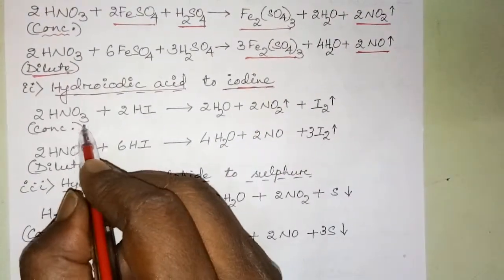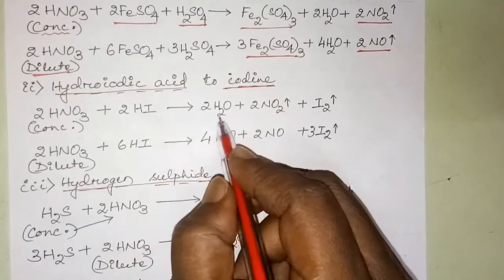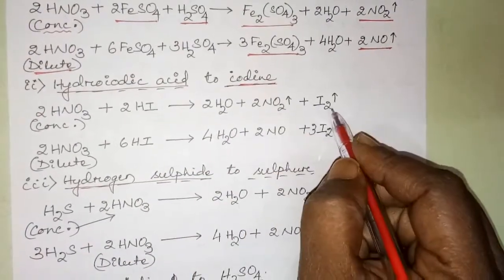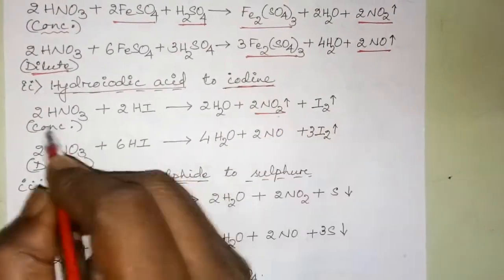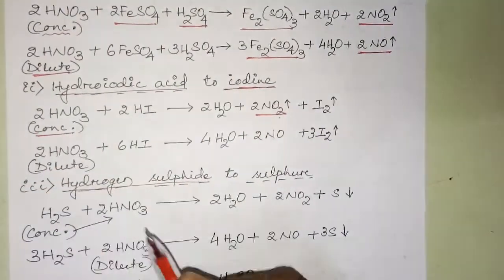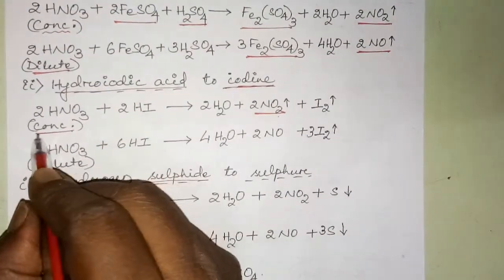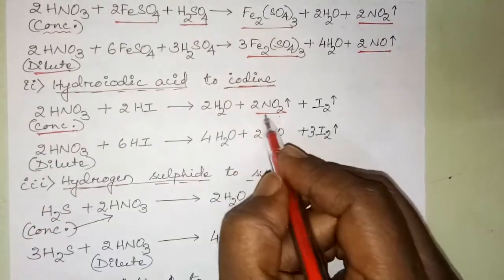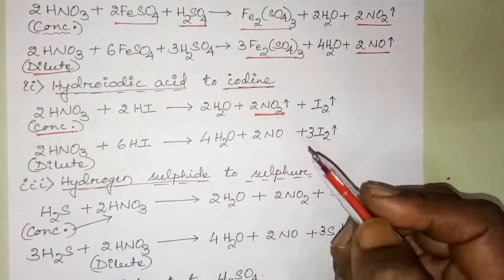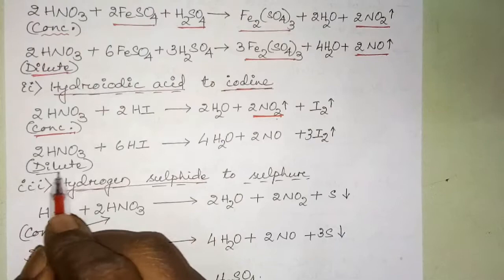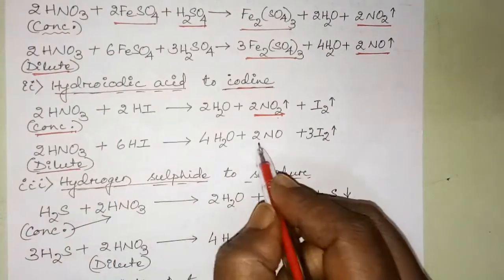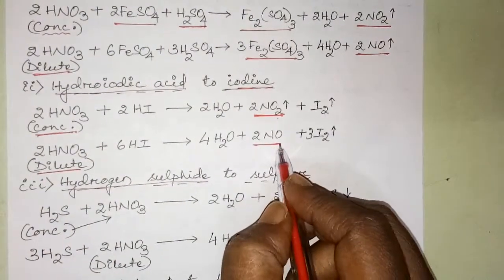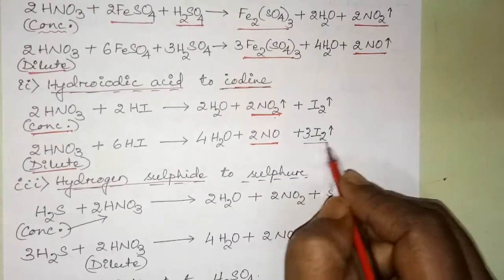How? 2HNO3 plus 2HI gives H2O, NO2, I2. Why NO2? Because it is concentrated nitric acid. Again repeating, because the concentrated nitric acid dissociates to produce NO2. Clear? Now in the case of dilute nitric acid, as we discussed, it produces NO. Clear? It converts to iodine.